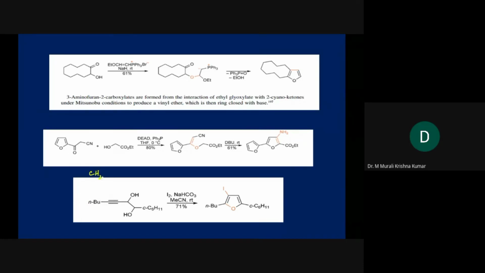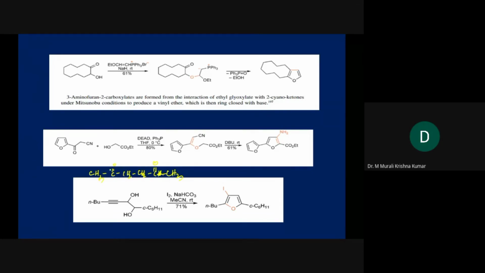We know that the carbonyl group at the 1,4 position can give you the required furan.